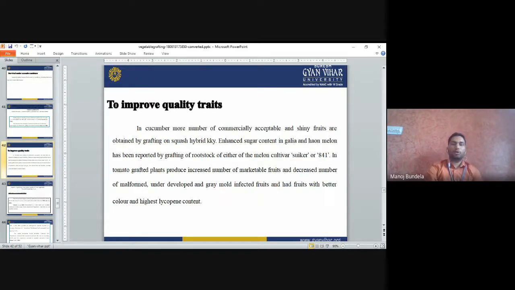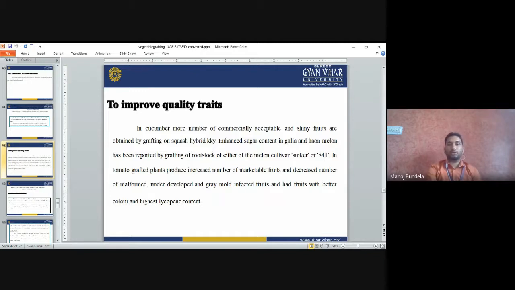To improve the quality traits in cucumber, more commercially acceptable and shiny fruits are obtained by grafting on squash hybrid. So if we graft on the squash hybrid, we can develop cucumber that is more shiny and will look good.